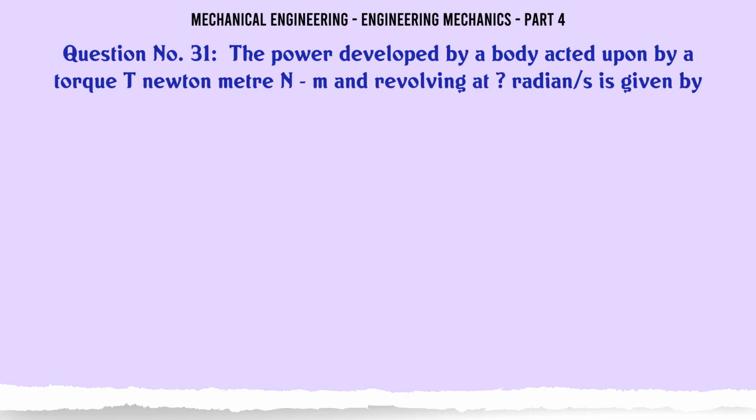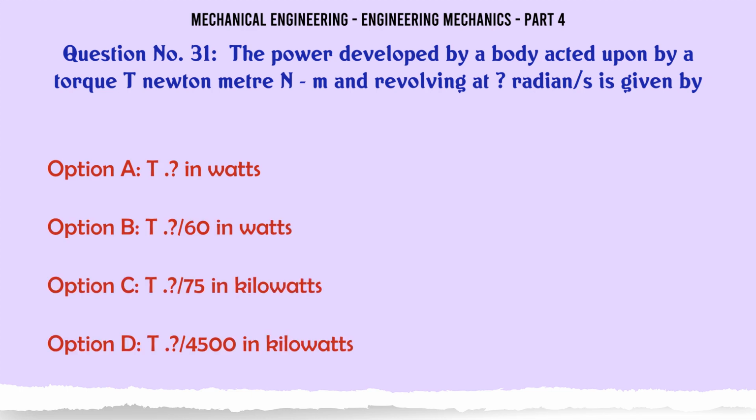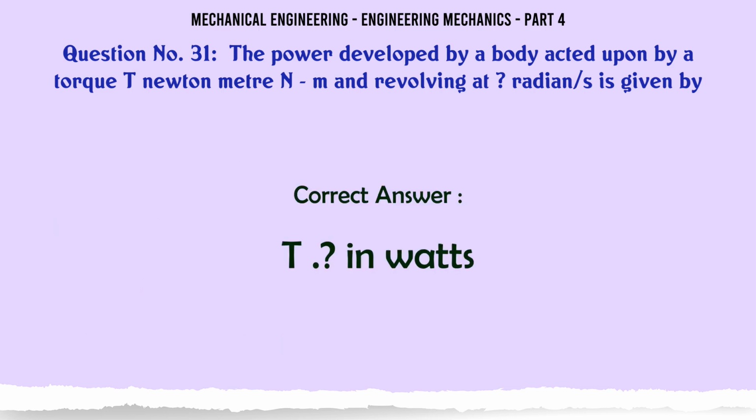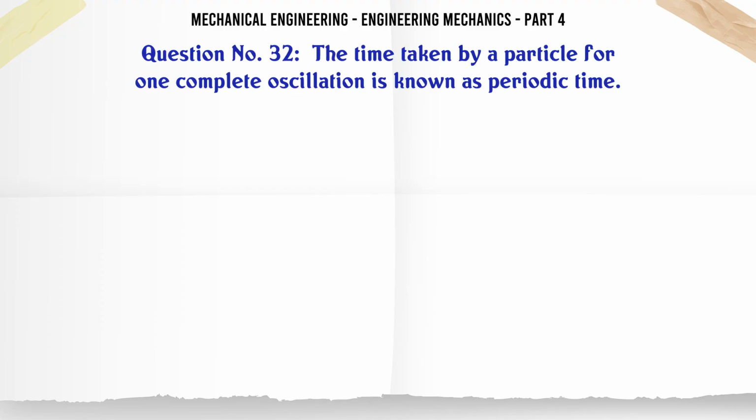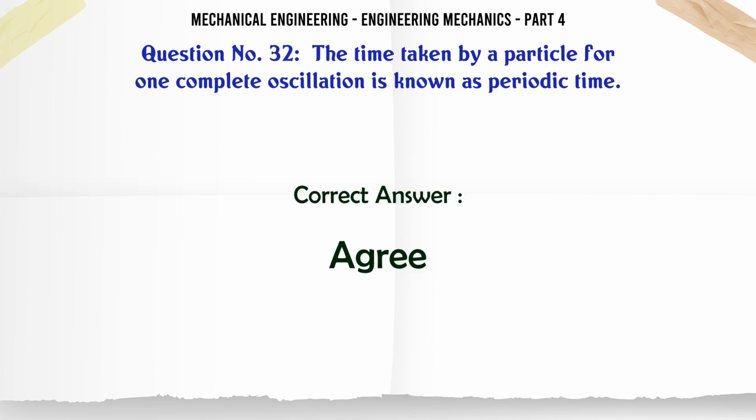The power developed by a body acted upon by a torque T Newton meter (Nm) and revolving at ω radian/s is given by A Tω in watts, B Tω/60 in watts, C Tω/75 in kilowatts, D Tω/4500 in kilowatts. The correct answer is Tω in watts. The time taken by a particle for one complete oscillation is known as periodic time. A agree, B disagree. The correct answer is agree.